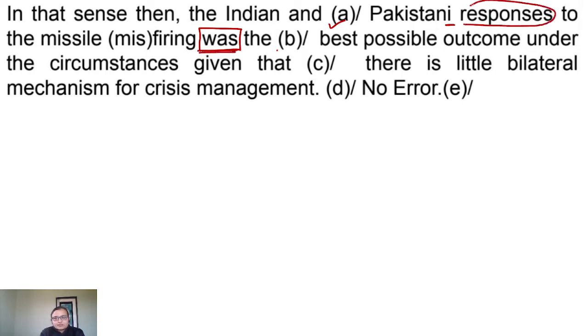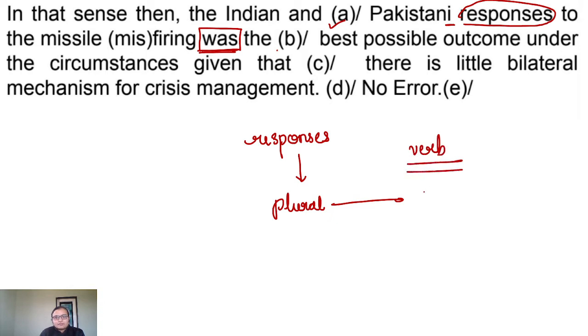You can see responses is plural. So the verb will be plural. So were will be used instead of was. Pakistani responses to the missile firing were the best possible outcome. So error is in the part B.